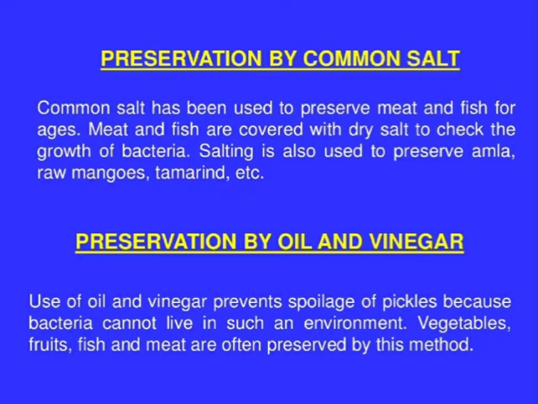It means that wherever oil or vinegar is applied, that is an unfavorable condition for microorganisms to grow. Next, vegetables, fruits, fish, and meat are often preserved by this method. So this many foodstuffs are preserved by oil and vinegar.